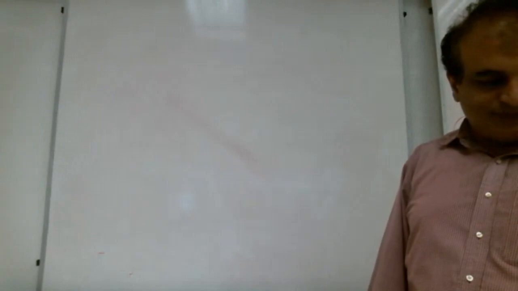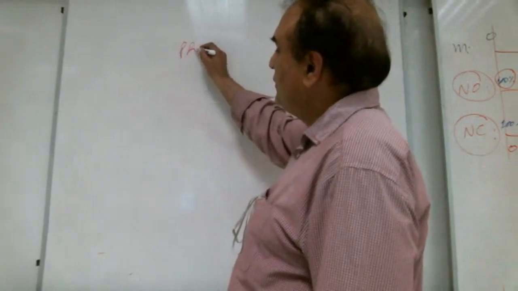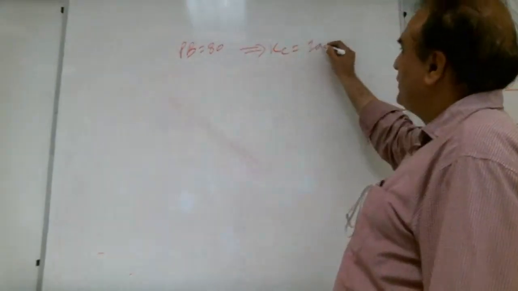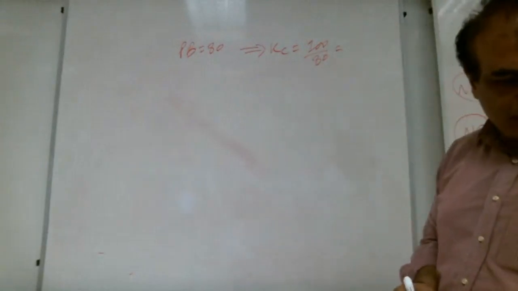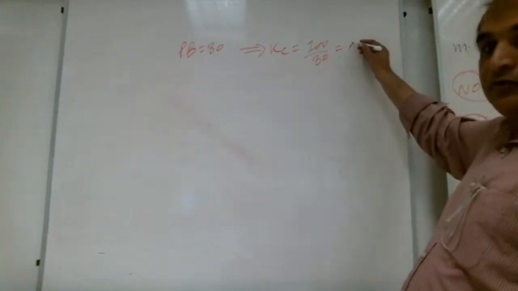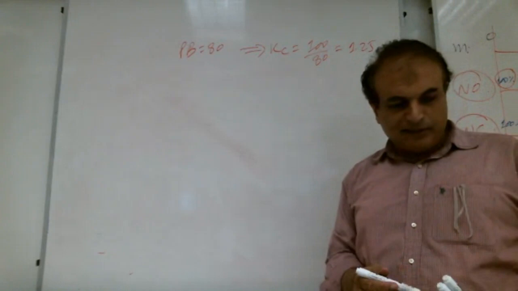A proportional controller has a proportional band of 80. What is the proportional gain? How much is the gain? 100 over 80, how much? 1.25. A lot of brothers are typing. Very good. Yes, brother, please continue.